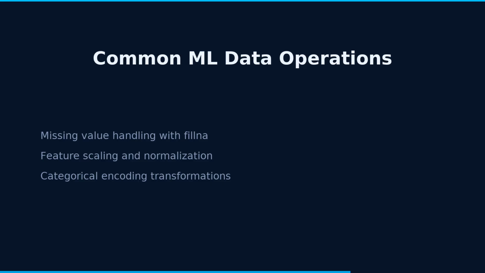Data frames excel at common machine learning data preparation tasks. Missing values can be handled using fillna, with various strategies like mean, median, or forward fill. Feature scaling and normalization are easily applied to numerical columns. Categorical variables can be encoded using techniques like one-hot encoding or label encoding.